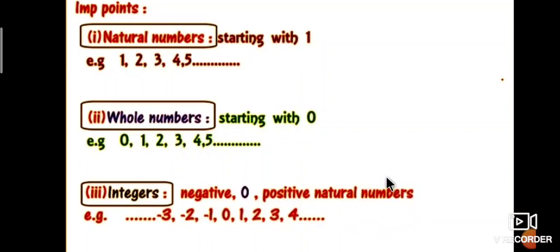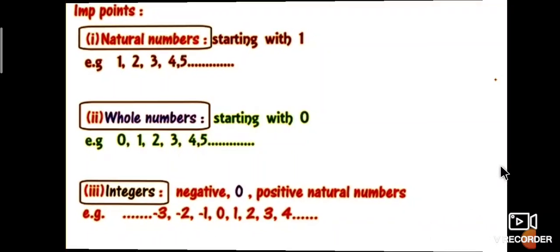For example, 0, plus 1, plus 2, plus 3, plus 4 are positive, and minus 1, minus 2, minus 3, and so on are negative. Therefore, the set of all 0, 1, 2, 3, 4, minus 1, minus 2, minus 3, and so on is called the set of integers.